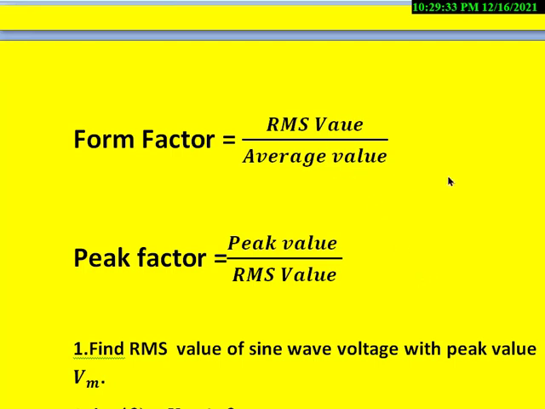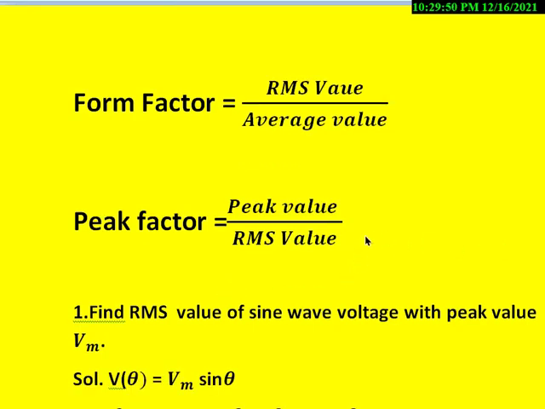Similarly, if you know the form factor and average value, then we can calculate the RMS value of that given waveform. Similarly, peak factor is nothing but peak value, or crest value, or maximum value, divided by RMS value. So this is also used when the peak factor and RMS value are known, and to find the peak value we can use this formula.